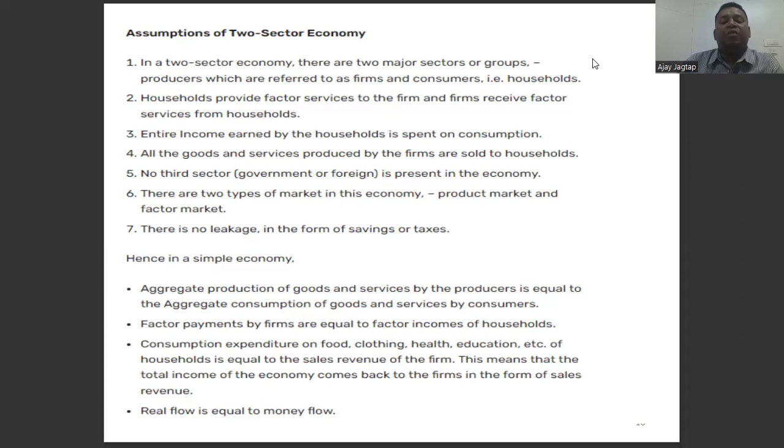Examples of the economy: the consumer expenditure of households on food, clothes, health, education, etc. is equal to the sales revenue of the firms. It means that the total income goes back to the firms as sales revenue.